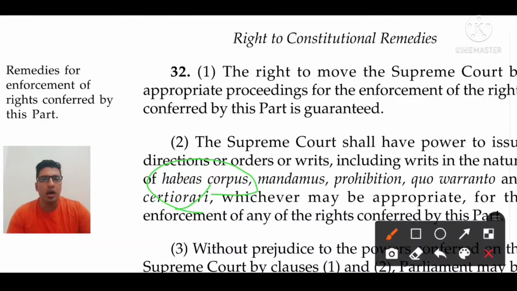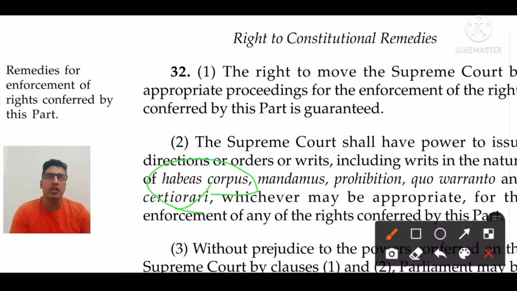If the executive or police authority apprehends any person from any area, then he should be made aware of what charges the police has arrested him for, or is taking him to jail or behind bars.